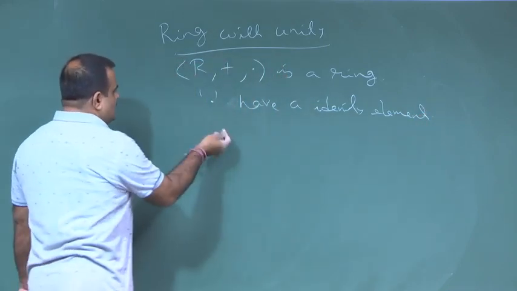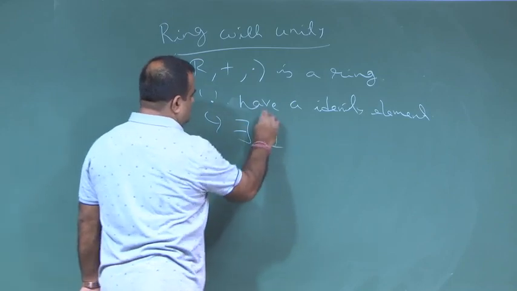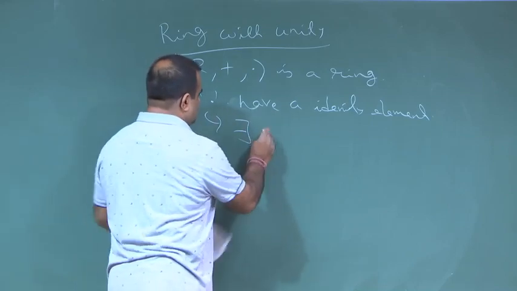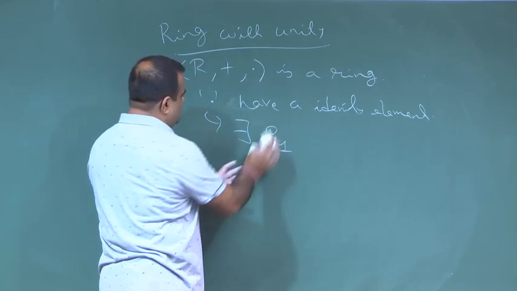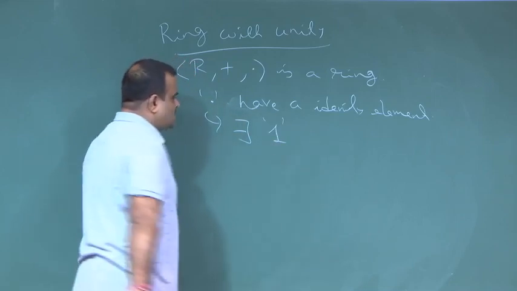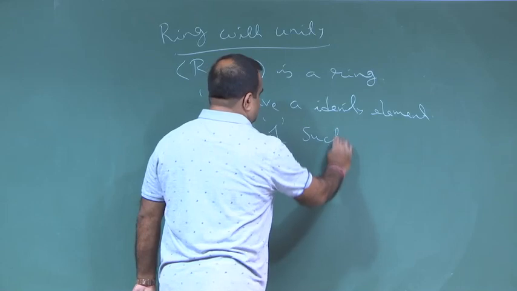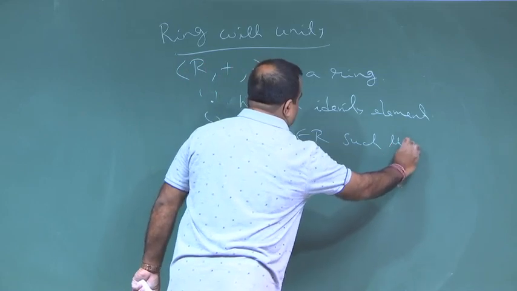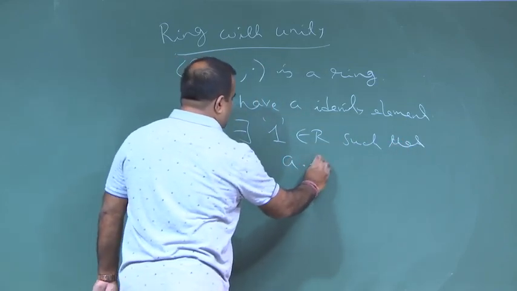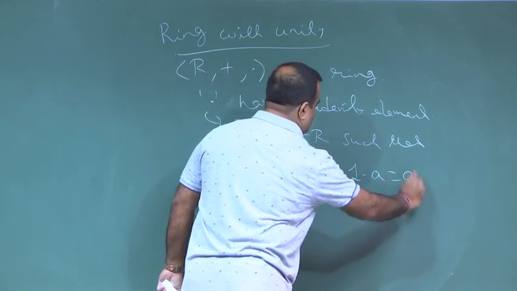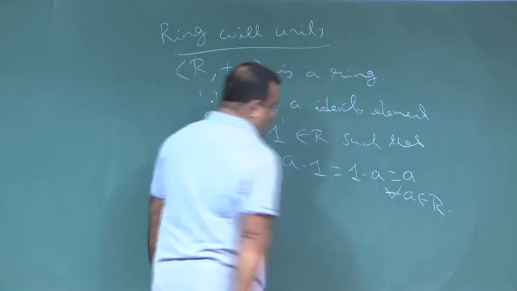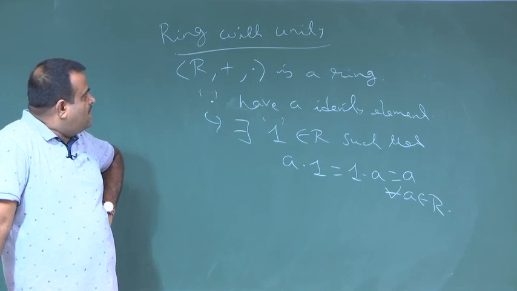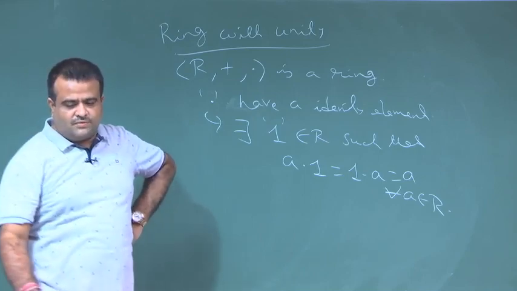That means there exists an element, which we denote by 1 because we are taking a multiplicative sense, or we can say E, the identity element, but 1 is okay, such that 1 is in the set R and A dot 1 is equal to 1 dot A is equal to A for all A. Then we call this a ring with unity. These were all defined in the last class.